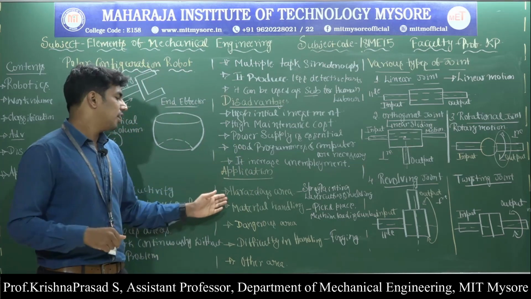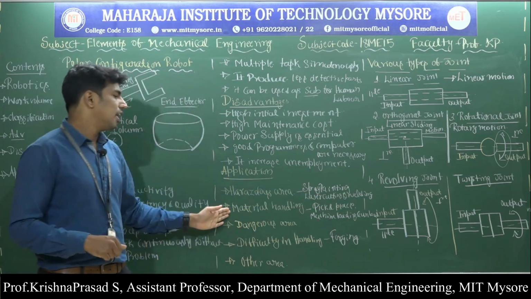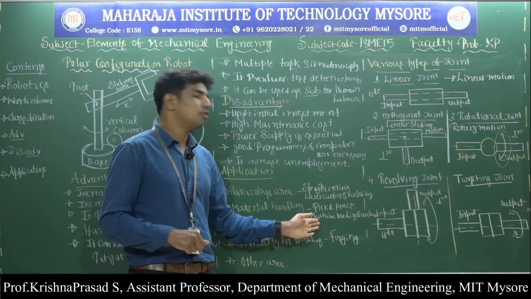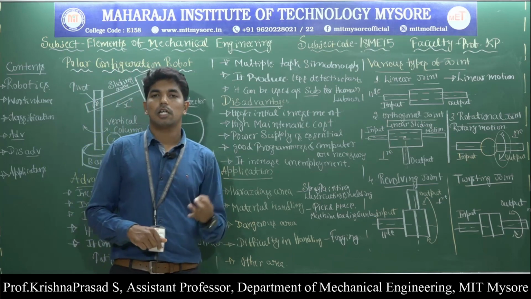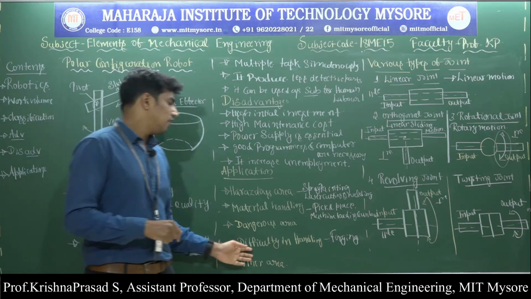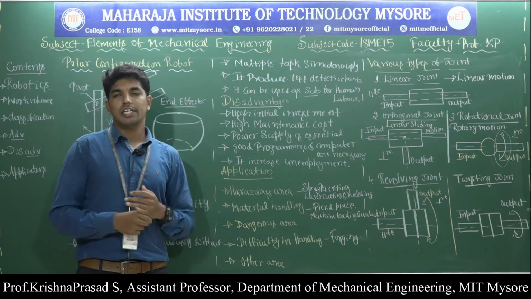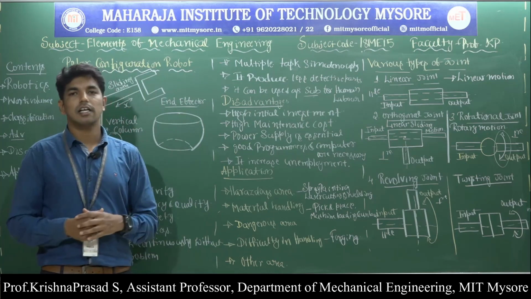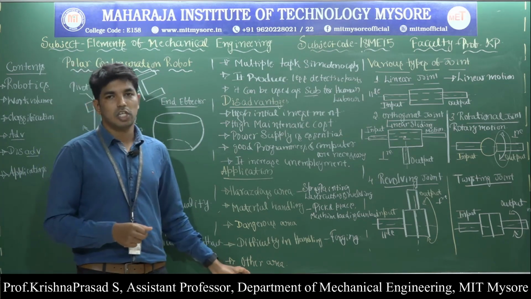So some of the areas are hazardous areas like spray painting, laser cutting and welding. Then material handling like pick and place operation, machine loading and unloading. Then dangerous areas like nuclear power plant, thermal power plant as well as the atomic research center. Then difficulty in handling like forging operation as well as heat treatment operation. Then other areas like the agricultural sector and constructional field, where we can also use the industrial robot.